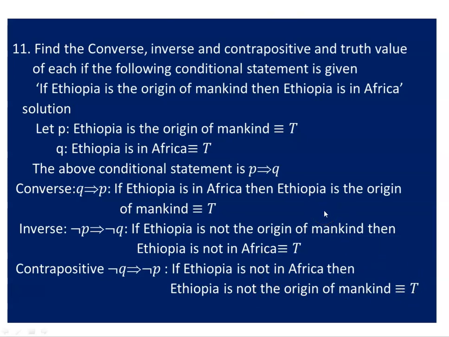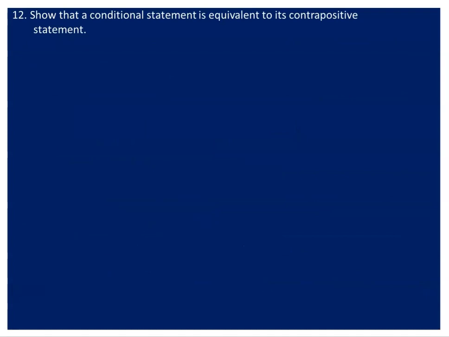So in such a way, we can determine converse, inverse, and contrapositive of certain conditional statements. Now comes another example, another question. It says, show that a conditional statement is equivalent to its contrapositive statement.